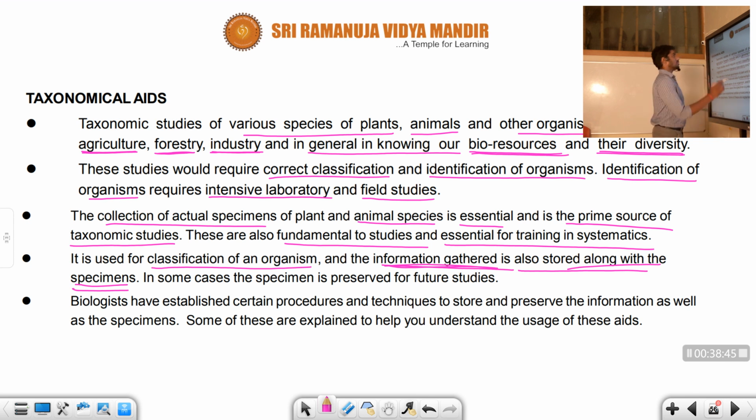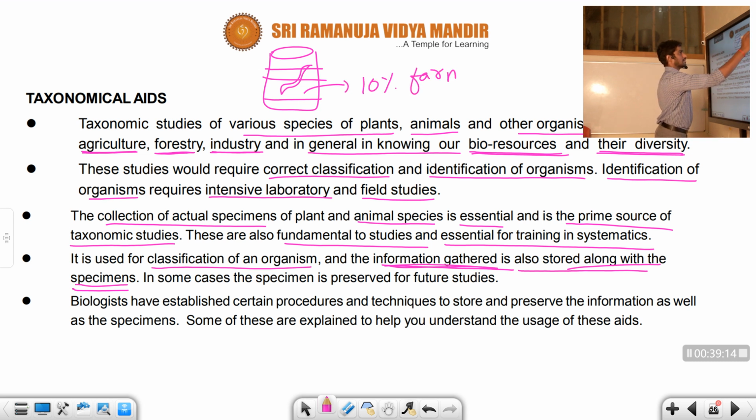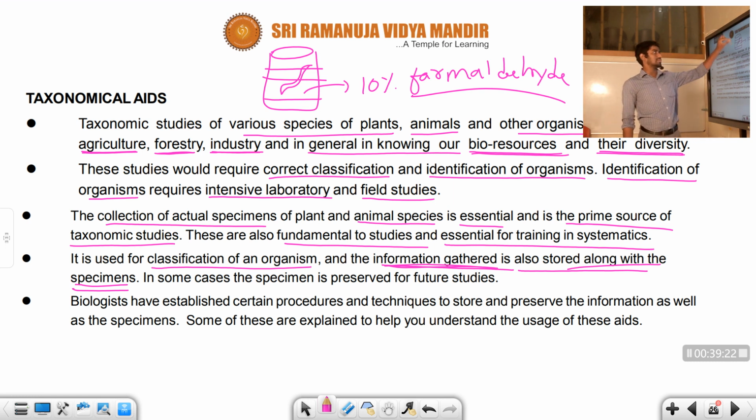For example, take a museum. In a museum there are deadly specimens preserved inside bottles. Suppose you see one bottle with a dangerous snake. This deadly snake is preserved in a solution of 10% formaldehyde, right? We already discussed that in the previous class. We have to preserve the specimen in 10% formaldehyde.